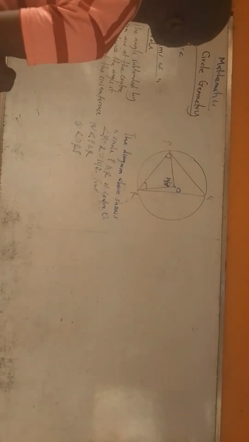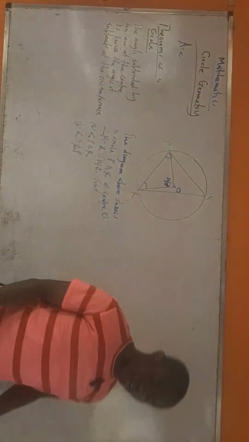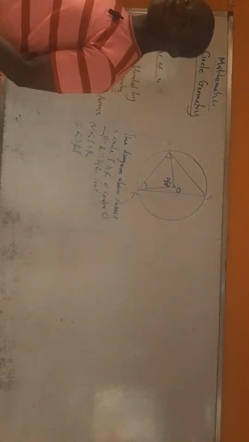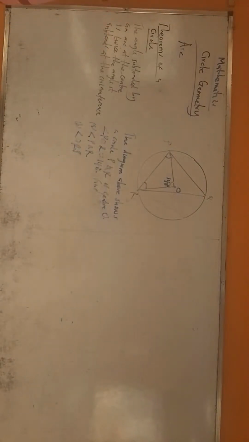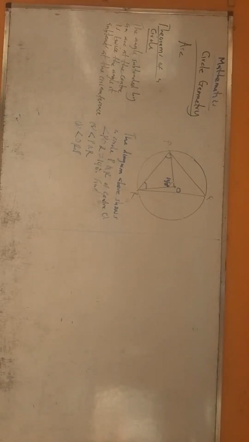It's very simple. Remember, I told you that we are going to be looking out for a theorem that we can apply. And luckily for you, I've only taught you one theorem, and that is: the angle subtended by an arc at the center is twice the angle the same arc subtends at the circumference.